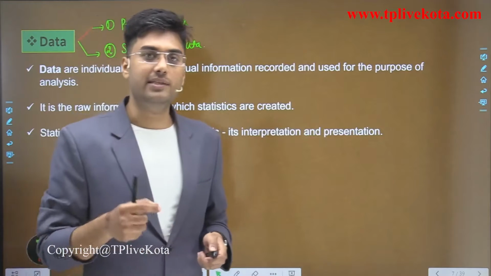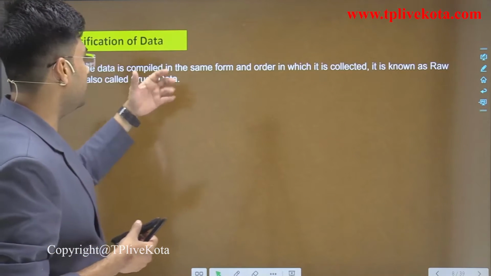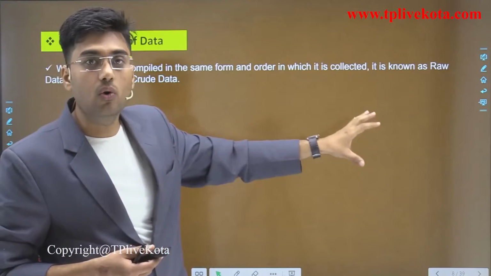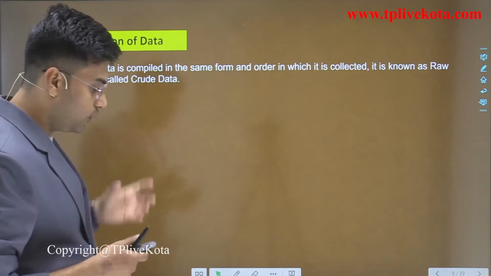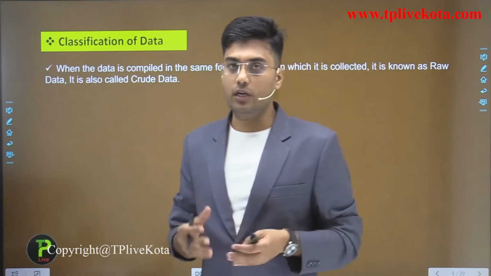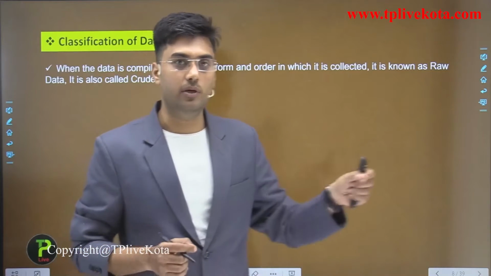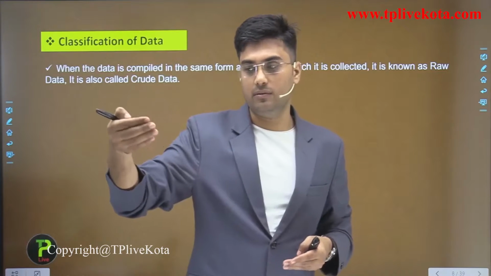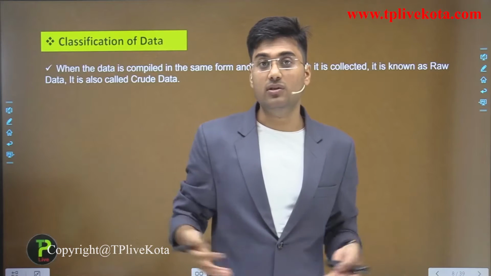Now after this, let's discuss collection of data. When data is compiled in the same form and order in which it is collected, it is known as raw data. It is also called crude data. For example, if I come to your class and collect the data of your class, roll number 1 name Anshul, roll number 2 name Shalini, and your previous class score, your address, your contact number, then this is raw data.